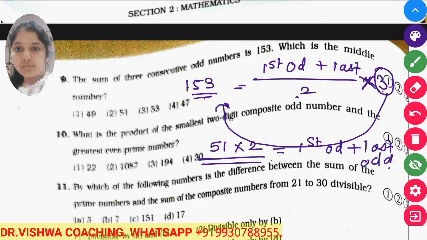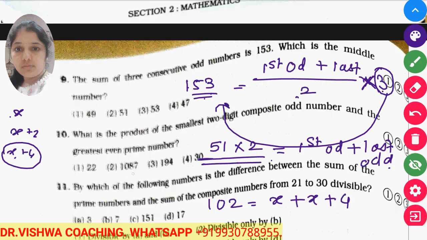Now if I take the first odd number as x, and they are consecutive, the next must be x plus 2 and the last x plus 4. So the equation becomes 102 is equal to x plus x plus 4, that is, 102 is equal to 2x plus 4.